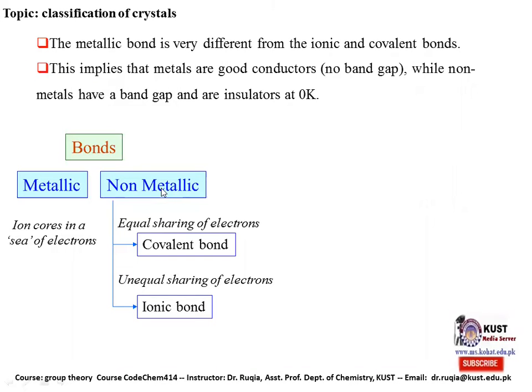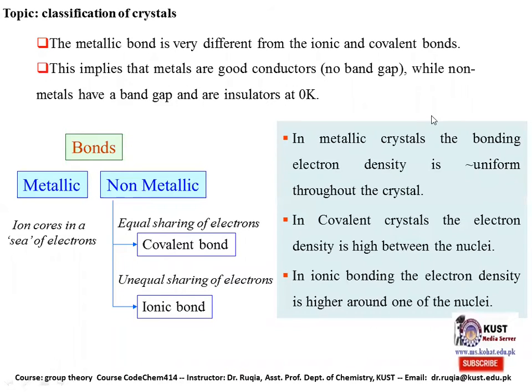Non-metallic bonding can be of covalent or ionic type. In covalent, there is equal sharing of electrons between the nuclei, and in ionic bonding, there is unequal sharing of electrons. In a metallic crystal, the bonding electron density is uniform throughout the crystal. This is the case of the first one, the metallic crystal.